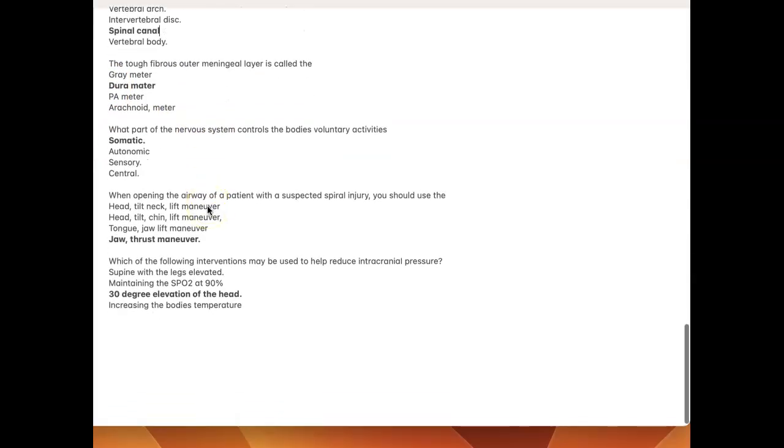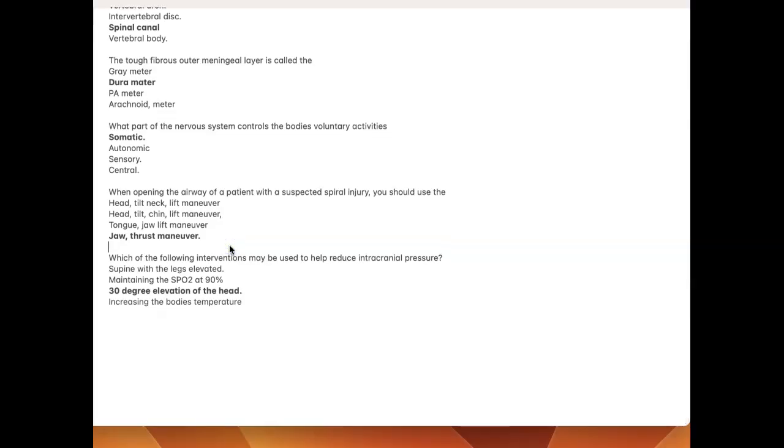What part of the nervous system controls the body's voluntary activities? Somatic. When opening the airway of a patient with a suspected spinal injury, you should use the jaw thrust maneuver. Which of the following interventions may be used to help reduce intracranial pressure? 30-degree elevation of the head.